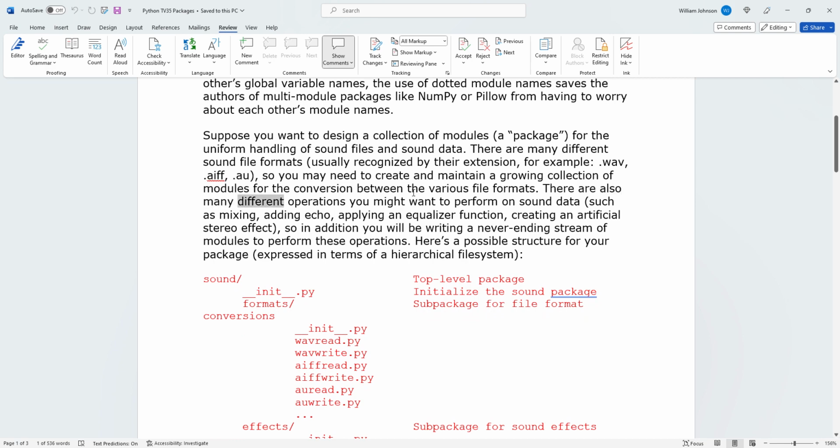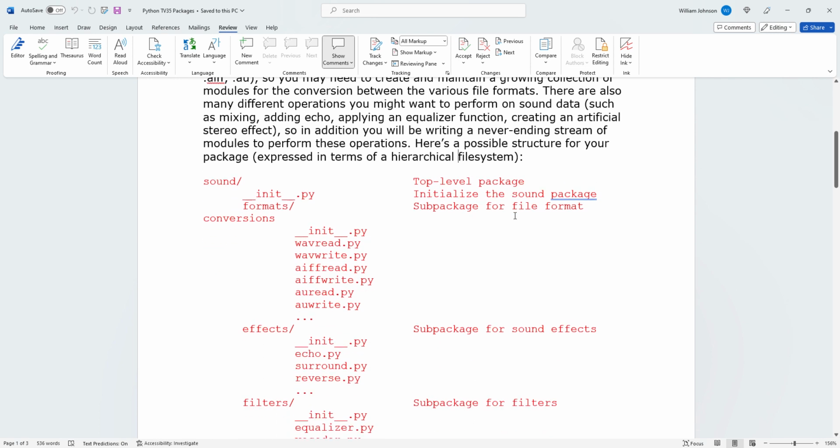There are also many different operations you might want to perform on sound data, such as mixing, adding echo, applying an equalizer function, creating an artificial stereo effect, so in addition you will be writing a never-ending stream of modules to perform these operations. Here's a possible structure for your package, expressed in terms of a hierarchical file system.